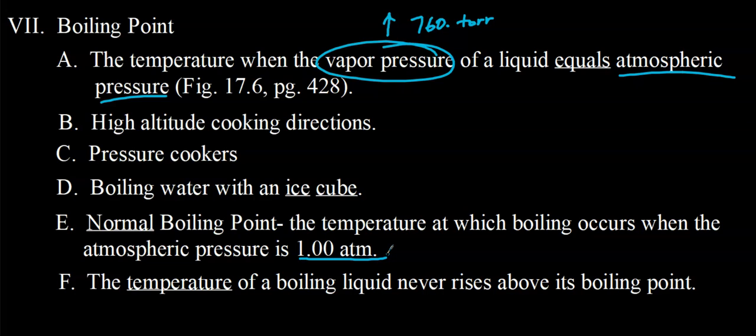Death Valley, a little below sea level. Atmospheric pressure, probably a little more than 1 atmosphere or 760 torr. So water boils at higher than 100 degrees Celsius. Letter F, very interesting as well. The temperature of a boiling liquid as it is boiling never increases.